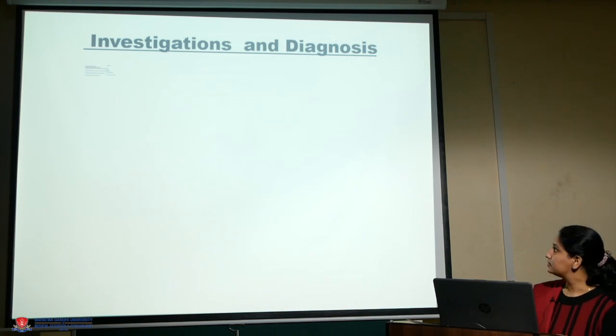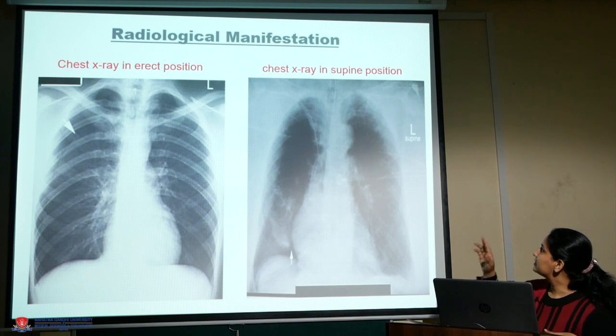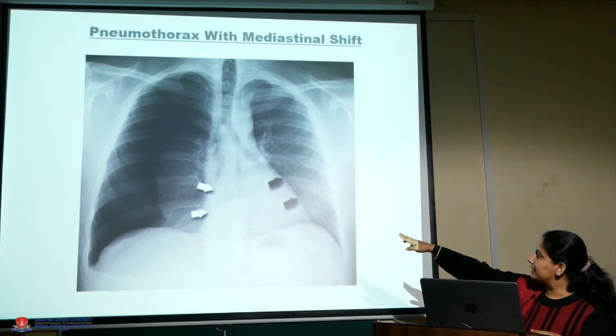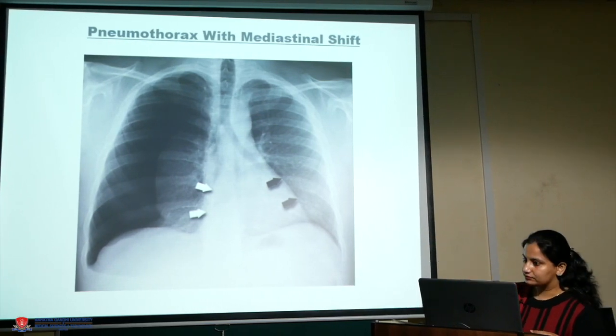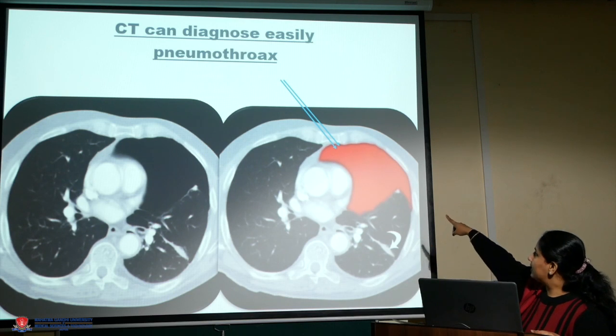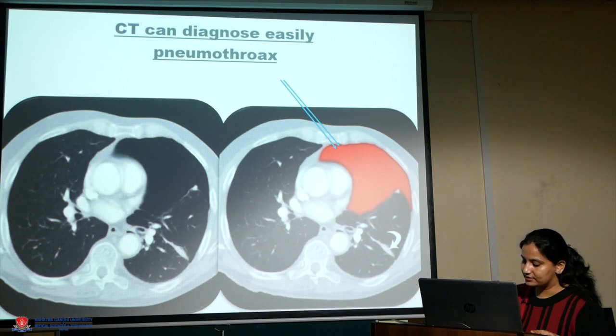Investigations and diagnosis. So here is the chest X-ray in erect position and chest X-ray in supine position. Pneumothorax with mediastinal shift. These are CT scans that diagnose pneumothorax easily. This red dye you can see here. Here it is getting diagnosed with pneumothorax.